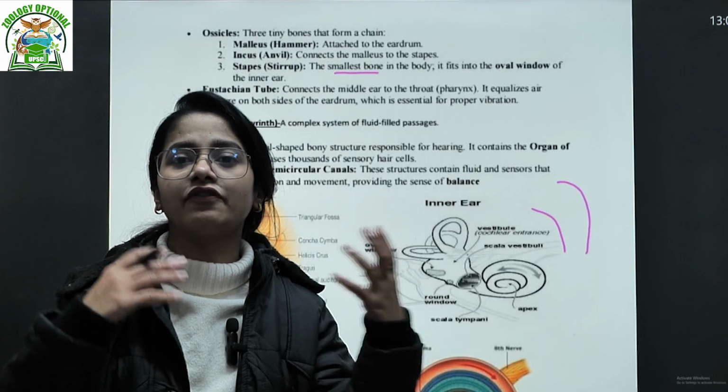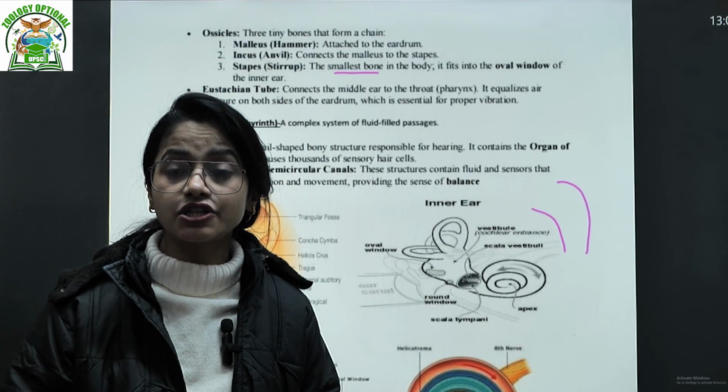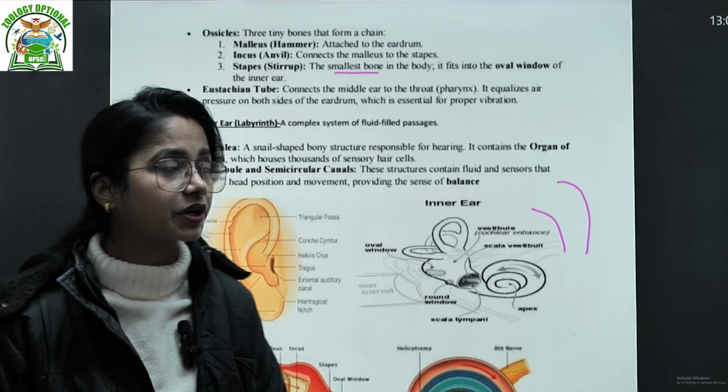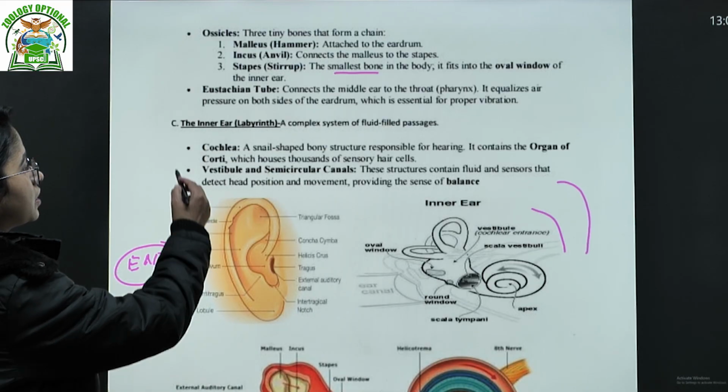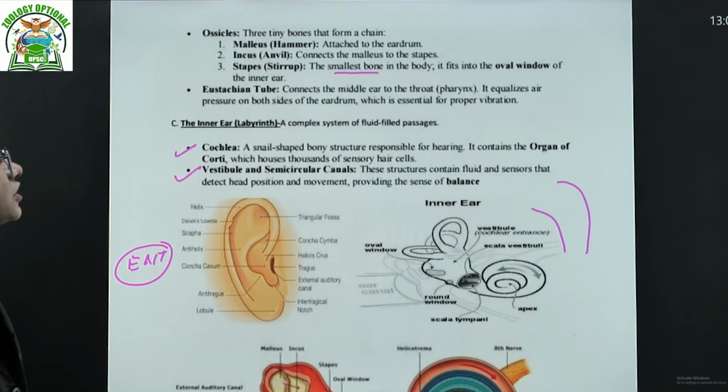What is the need to connect everything? Because it is essential for proper vibration. Okay. Then we talk about the inner ear, or the labyrinth, the complex system of fluid-filled spaces. In the inner ear, we are considering the cochlea and the vestibule or the semicircular canals.